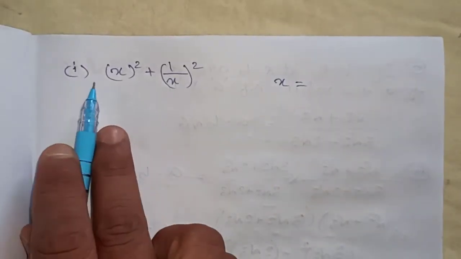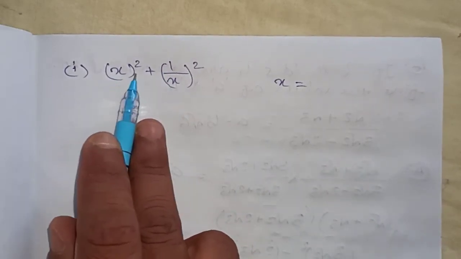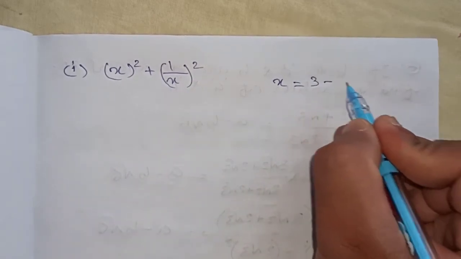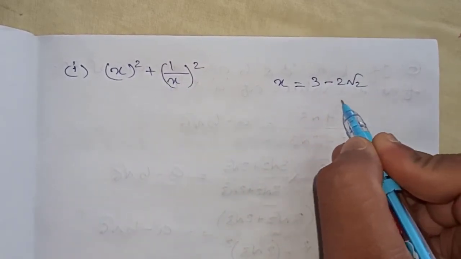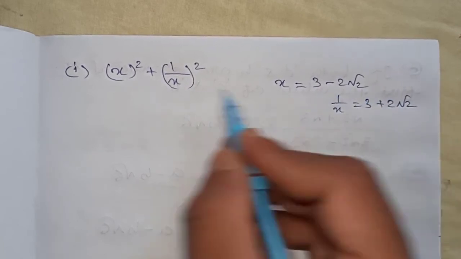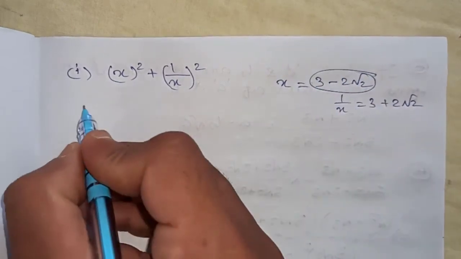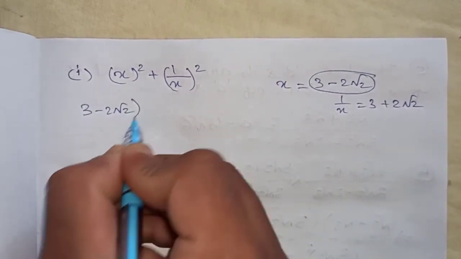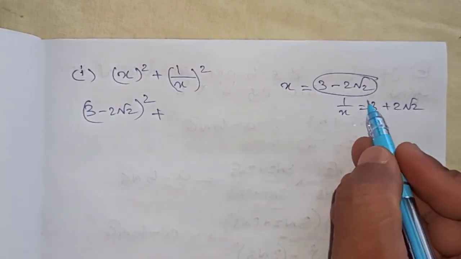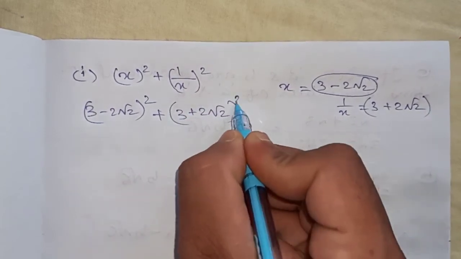In the first bit, the question is given: x square plus 1 by x square. I wrote it as x whole square plus 1 by x whole square. The value of x is 3 minus 2 root 2 and the value of 1 by x is 3 plus 2 root 2. So we are going to substitute the values. In place of x, I am going to write 3 minus 2 root 2, plus 1 by x, which is 3 plus 2 root 2, whole square.